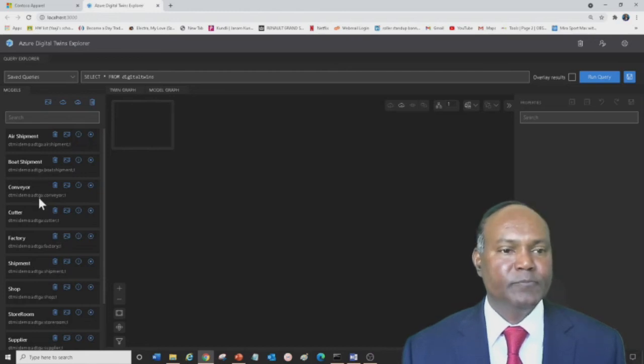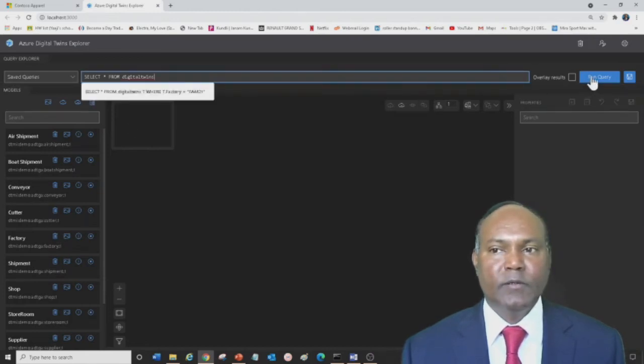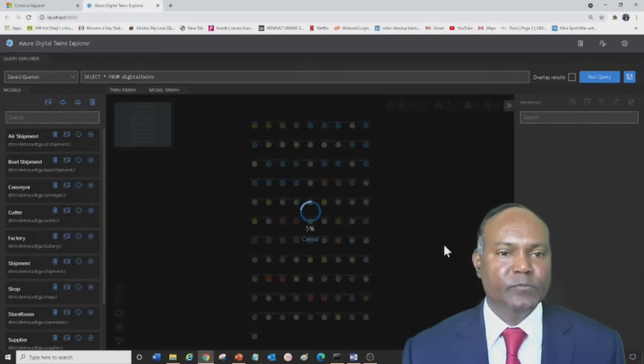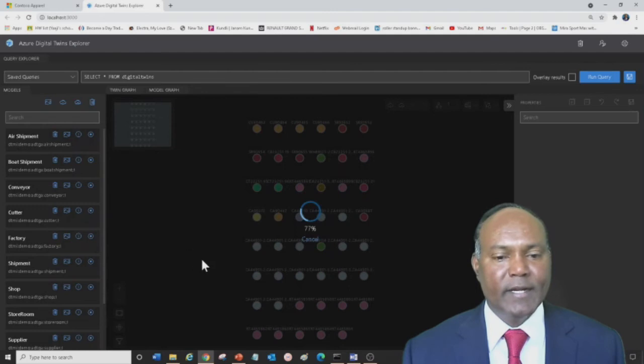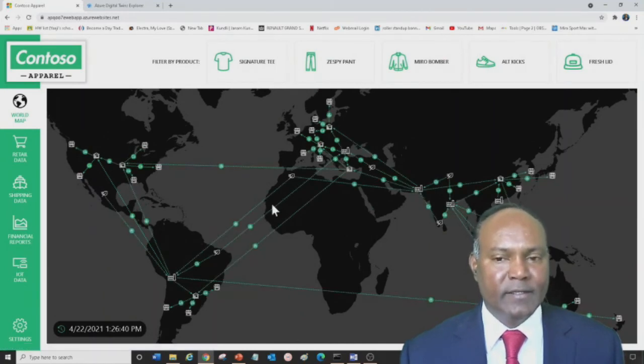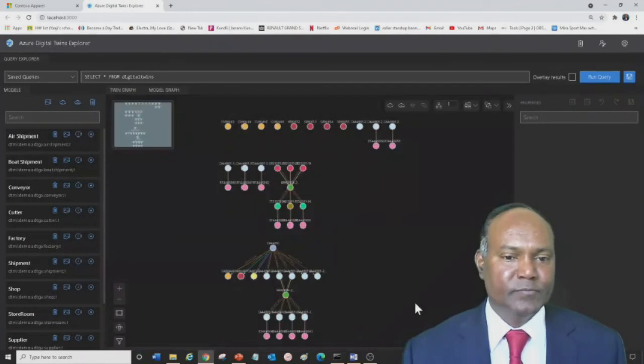Models are up there. We need to run the query. It is loading the data of this entire supply chain, and how this is modeled is now being shown behind the scenes.